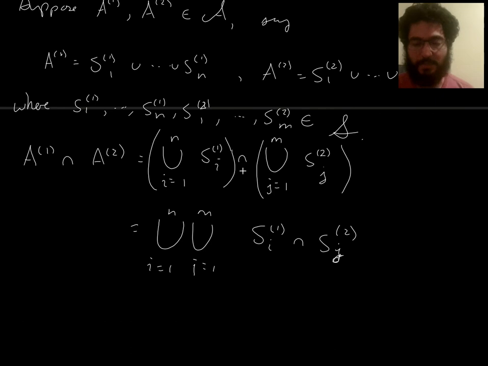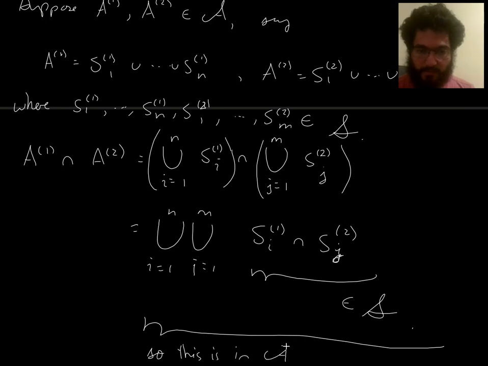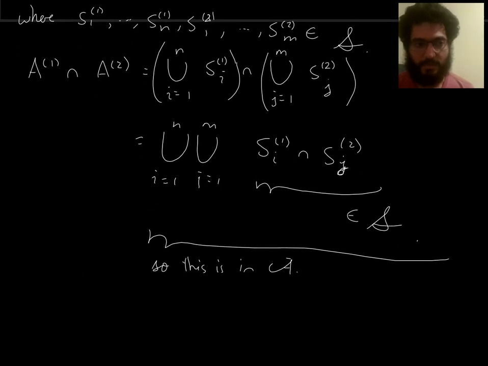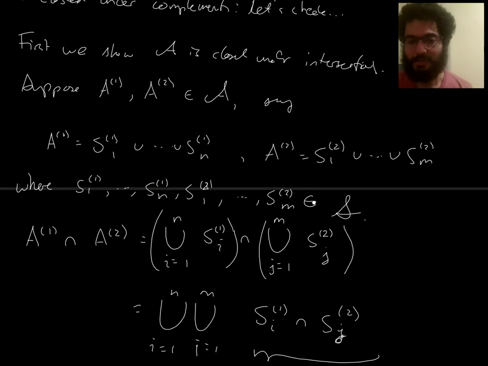Since S is a semi-algebra of sets on X, and a semi-algebra is closed under intersections. So these are always in S, and therefore this is in A, because it's a finite union of things in S. A is by definition the set of finite unions of things in S. All right, so we have successfully verified that fancy A is closed under intersections.